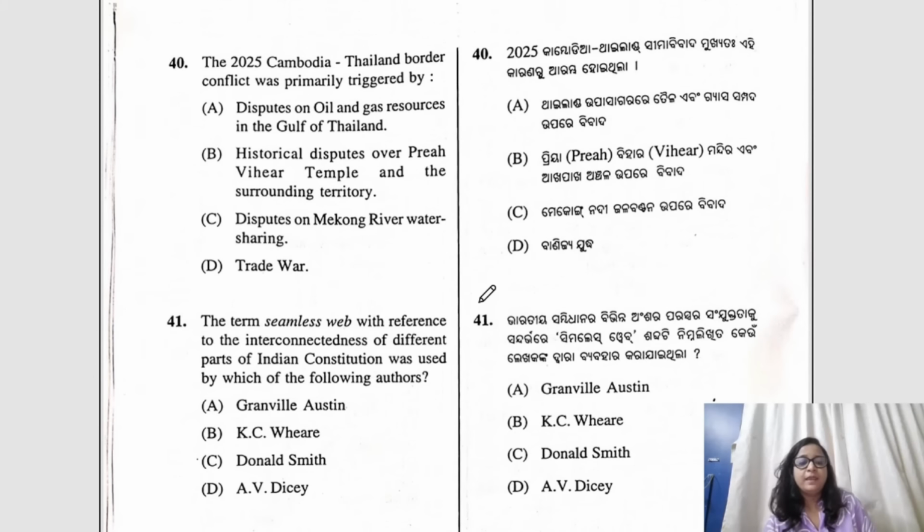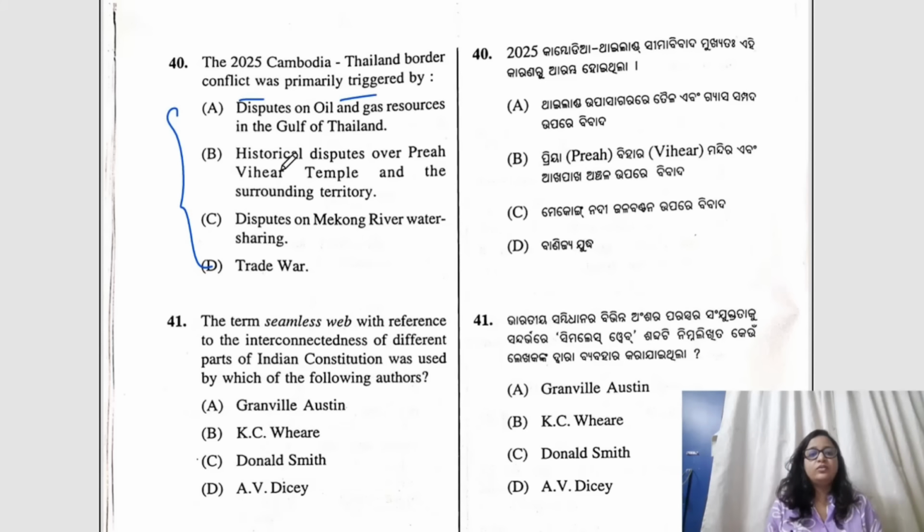Question number 40. The 2025 Cambodia-Thailand border conflict was primarily triggered by which of the following? A current affairs question. So of course we all know that it was related to a temple. So historical disputes over the Preah Vihear temple and the surrounding territory. B would be the correct answer.